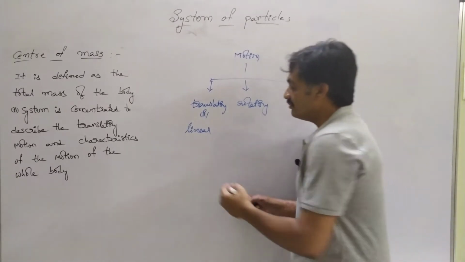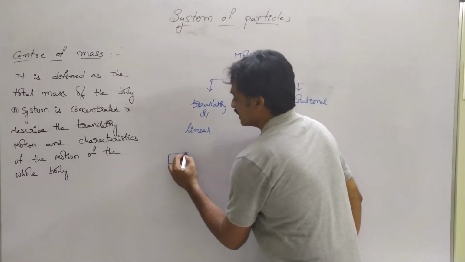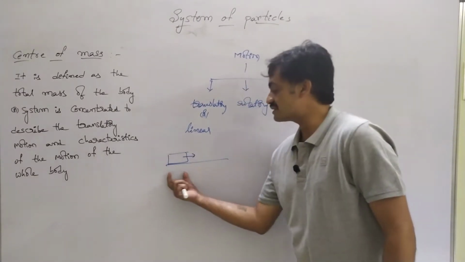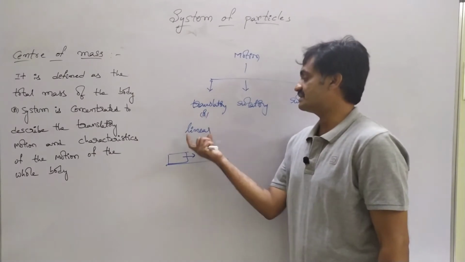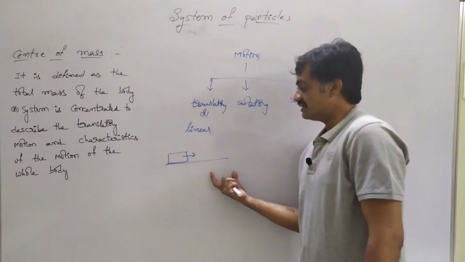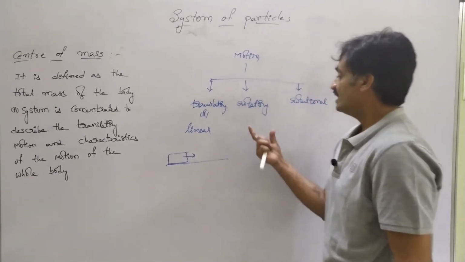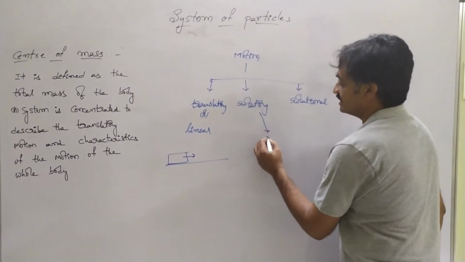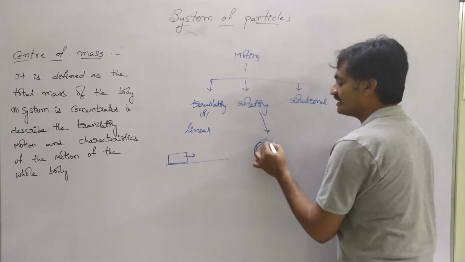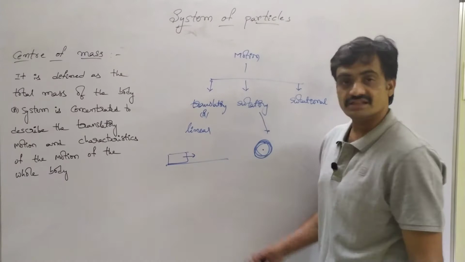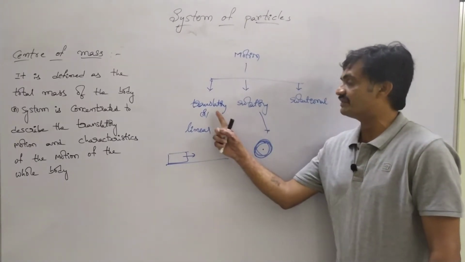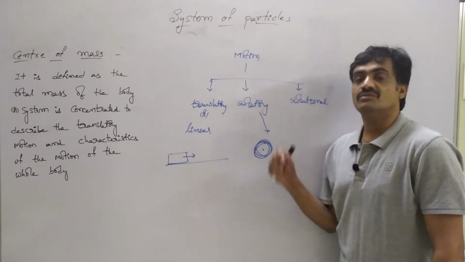When a body is moving in the forward direction along the horizontal or vertical, along a straight line, then we can represent it as translatory or linear motion. Here the body is moving along a straight path. Whereas rotatory motion is when a wheel or any body rotates about a fixed axis. Rotational motion is a combination of translatory as well as rotatory motion.